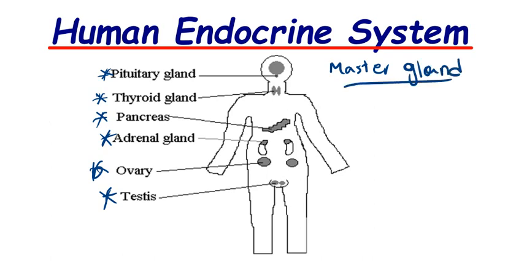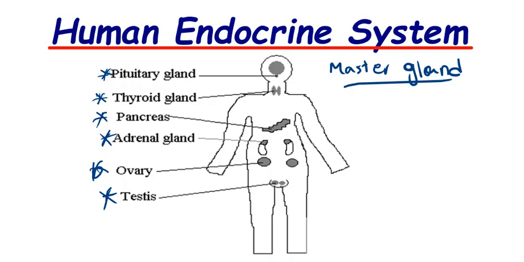How and why? The reason why the pituitary gland is known as the master gland is because it secretes hormones that stimulate other endocrine glands to function.